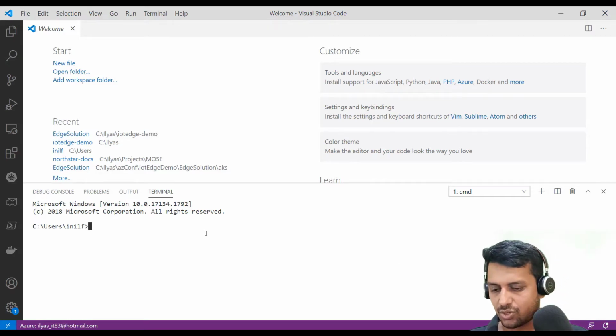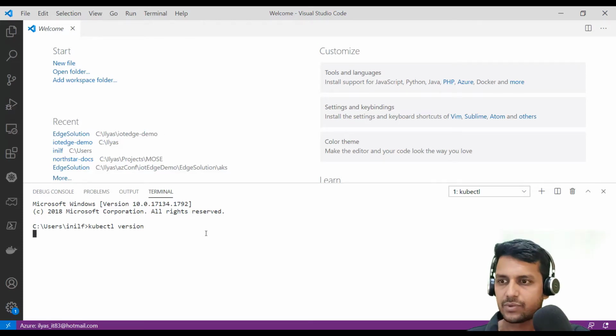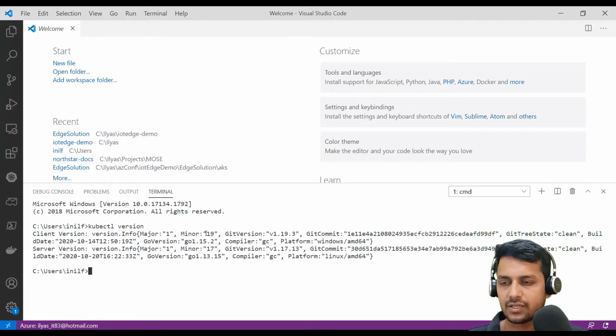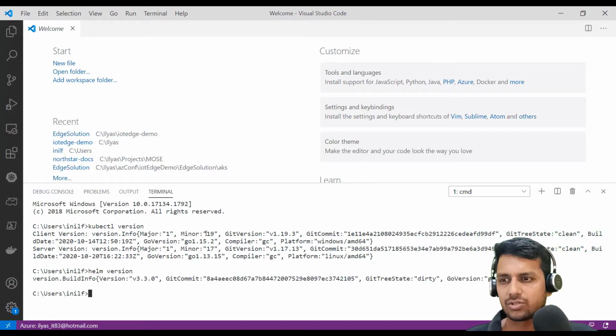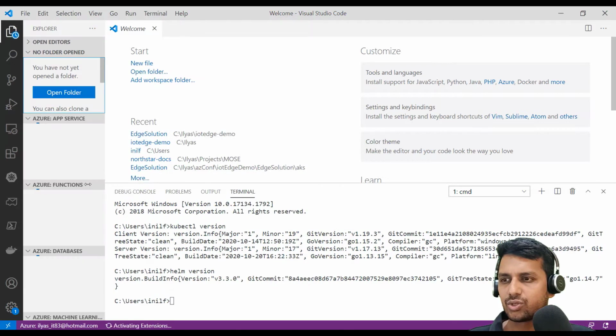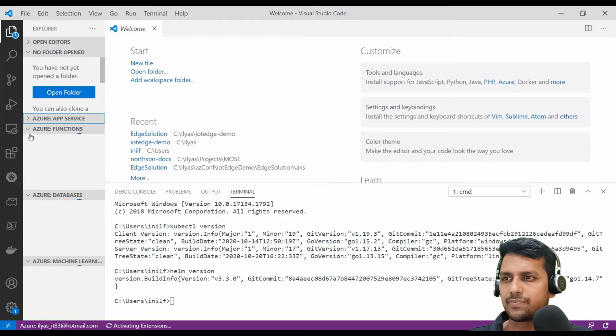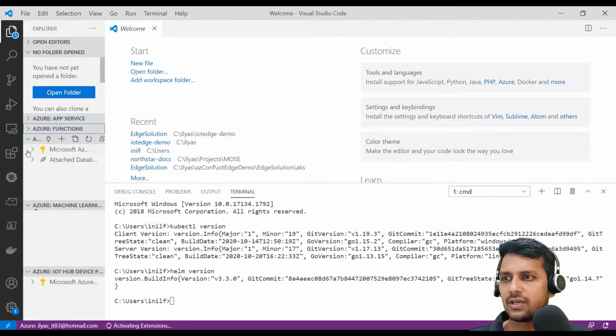Let's get started by verifying whether we have all the prerequisites in place. First let's run kubectl version to check kubectl. Yes, I have kubectl installed, and then let me also run helm version to check if Helm is also in place. Looks like it is good. And let me also show you the Kubernetes extension.